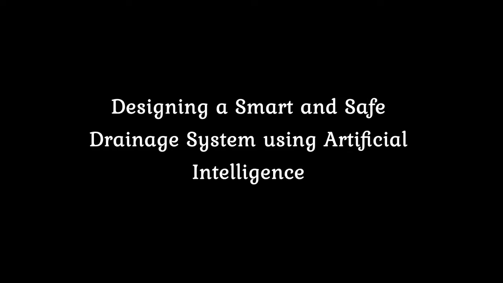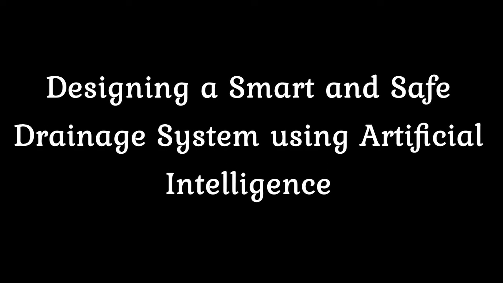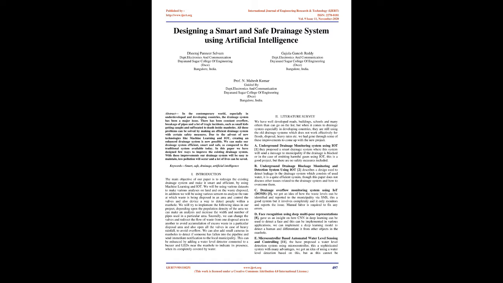Designing a smart and safe drainage system using artificial intelligence. Abstract. In the contemporary world, especially in underdeveloped and developing countries, the drainage system has been a major issue. There has been constant overflow, breakage of pipes and a lot of tragic incidents, such as small kids getting caught and suffocated to death inside manholes.